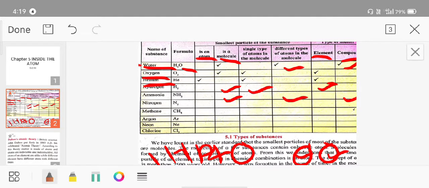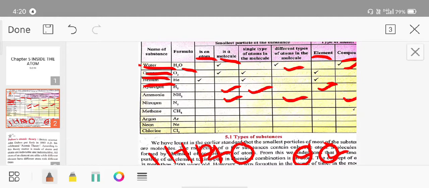Element means it is made up from two same atoms. In the case of oxygen, for example, what was there in oxygen? Two same atoms of oxygen are present, so same atoms means it is an element. But compound means it is made up from two different atoms. So in the case of ammonia, first is nitrogen and second is hydrogen, so two different types of atoms are involved in it. So it is a compound.